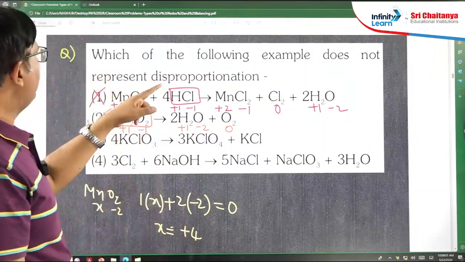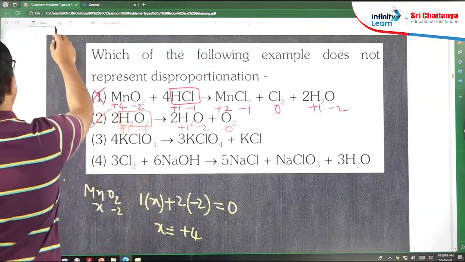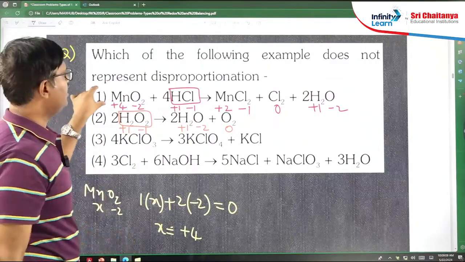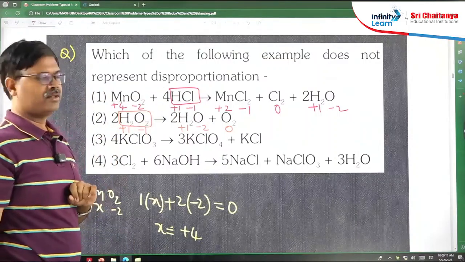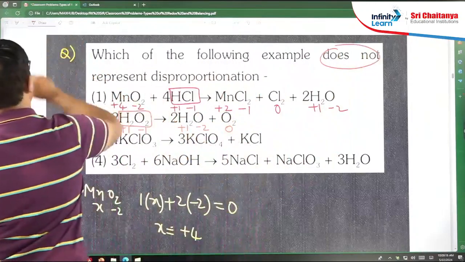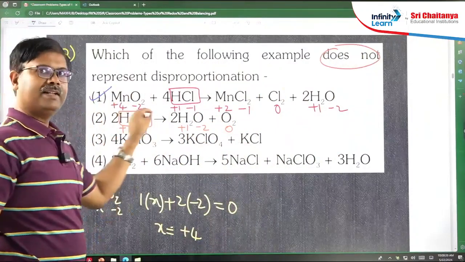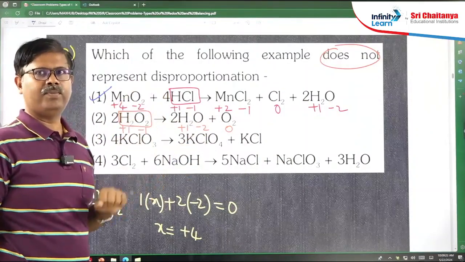But they are asking which of the following examples does not represent disproportionation. Already we got the first reaction is not a disproportionation reaction. So according to the given question, does not represent, therefore the answer will be the first one. Second one is a disproportionation. First one is not disproportionation.